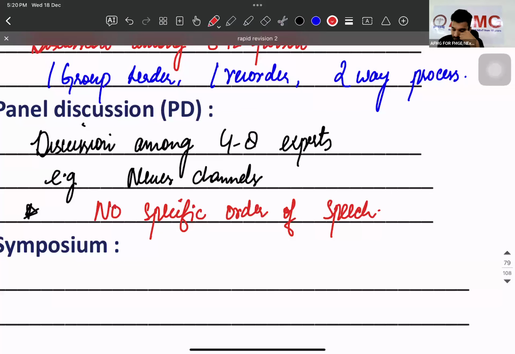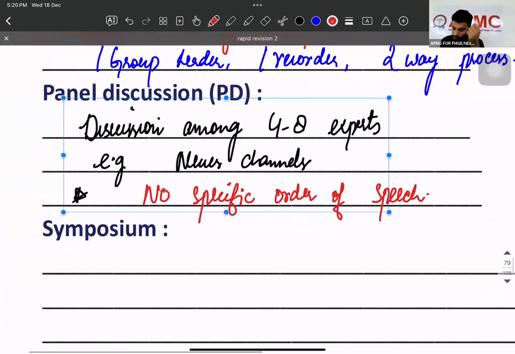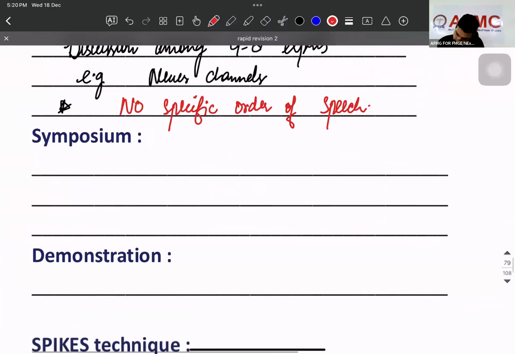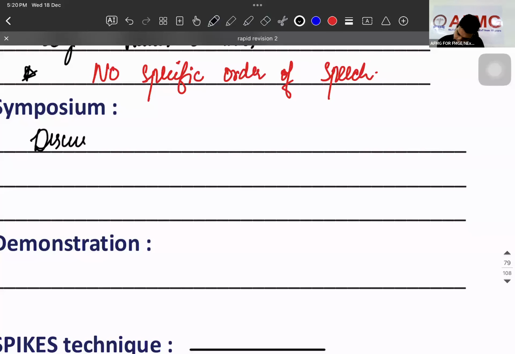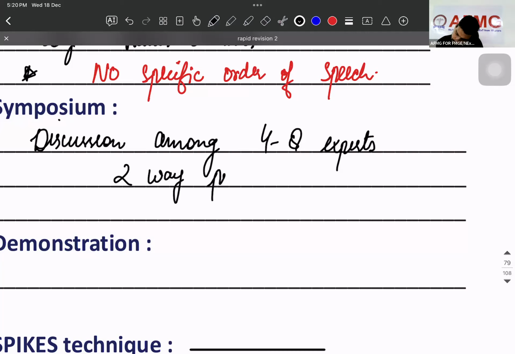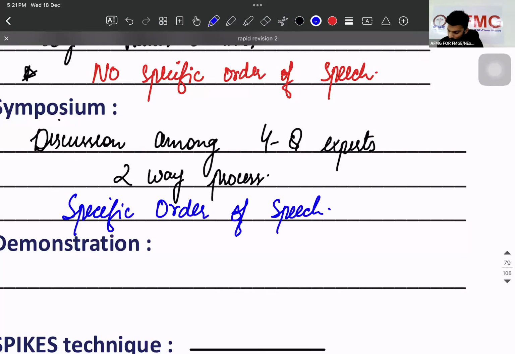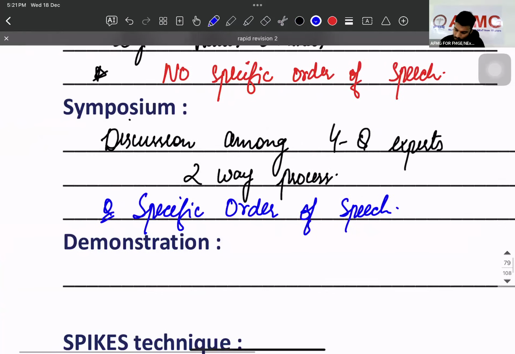Next is going to be symposium. What is symposium? Discussion among 4 to 8 experts in front of an audience. Then this is which process? Two-way process. And there is a specific order of speech. This question was asked years back: panel discussion and symposium.